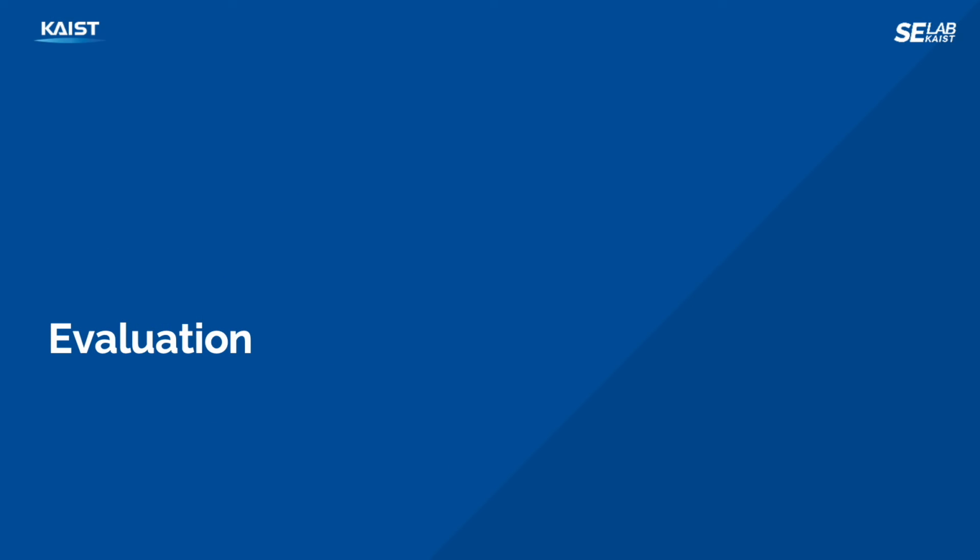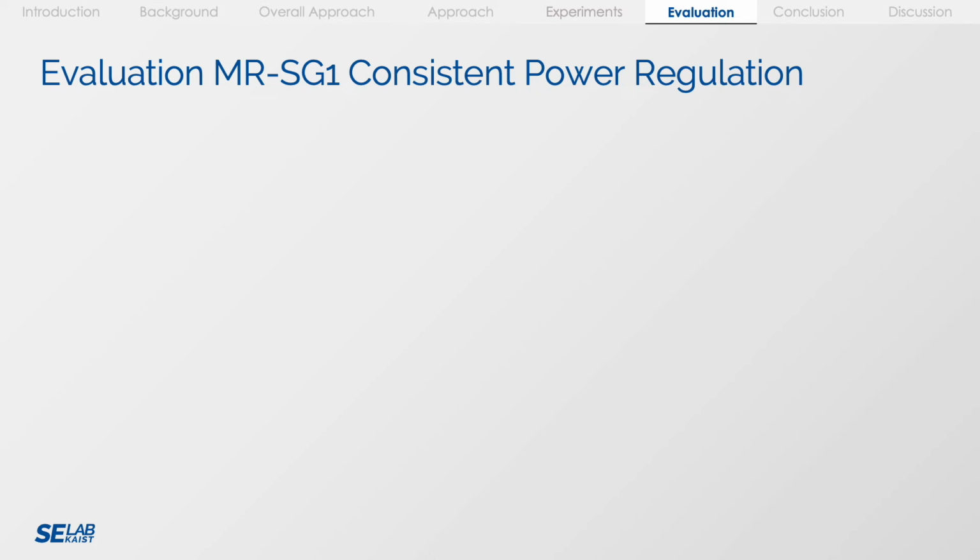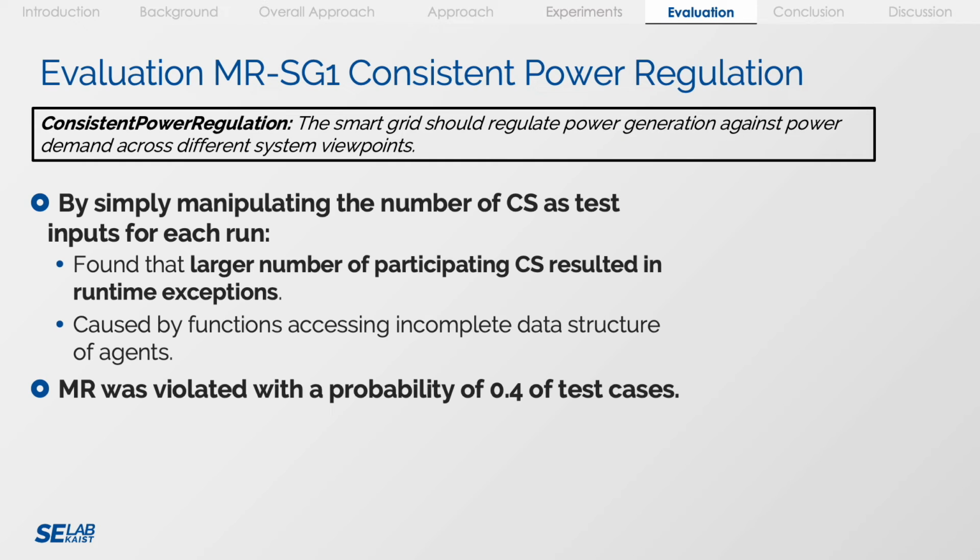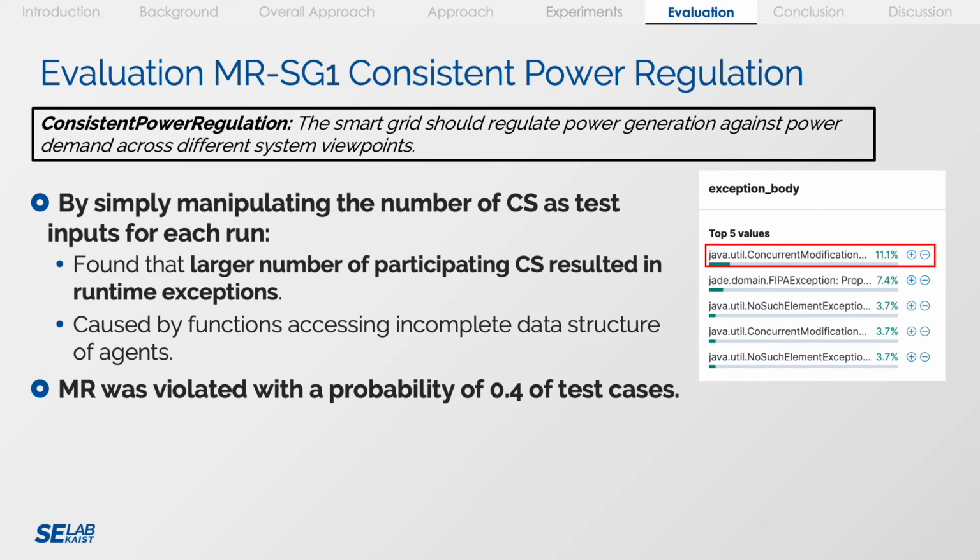Now for evaluation. For the first metamorphic relation of consistent power regulation, we saw that by simply manipulating the number of constituents as test inputs for each run, we found that the larger number of participating CSs resulted in runtime exceptions. This was caused by functions accessing incomplete data structure of agents. We found that the metamorphic relation was violated with a probability of 0.4 of test cases.